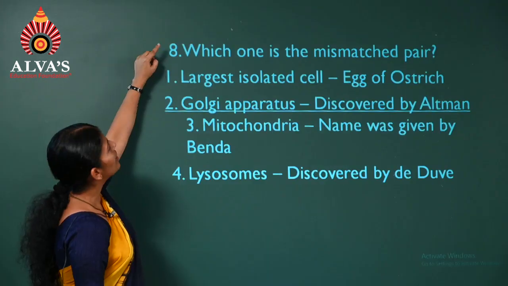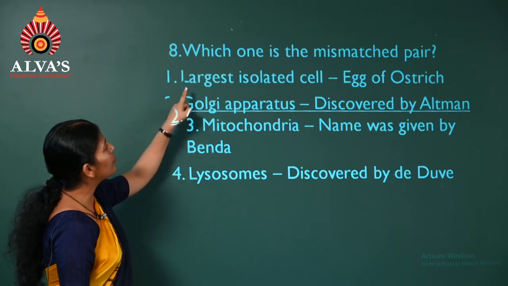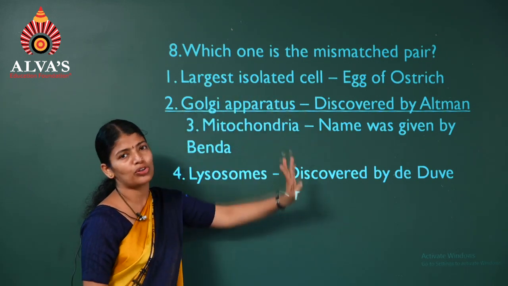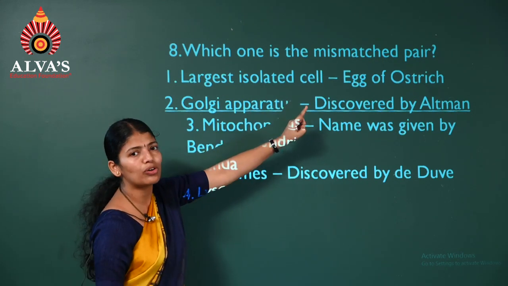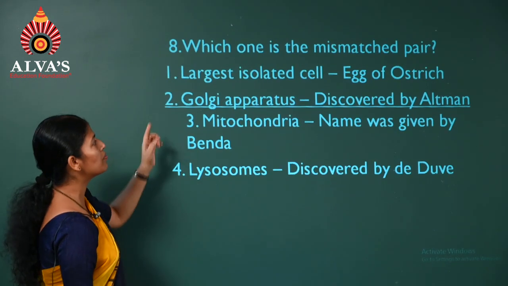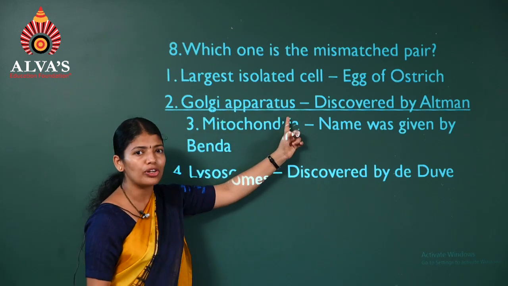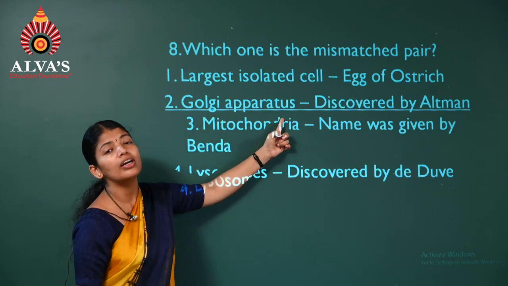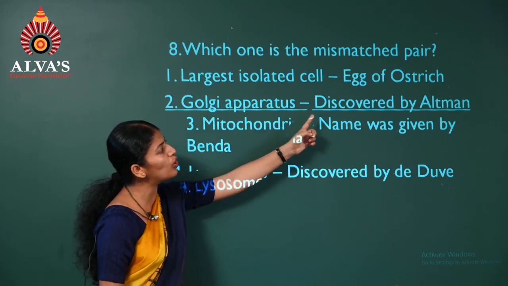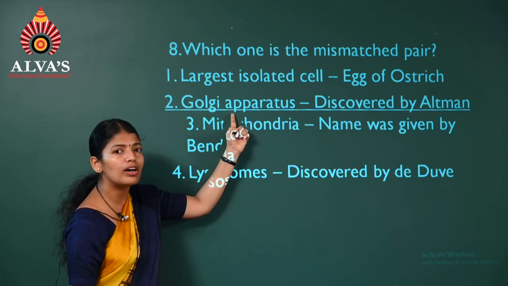So, option 2. Question number 8. Which one is a mismatch? First one, largest isolated cell. It is the egg of ostrich. We have learned that the egg of ostrich is considered the single largest cell. So it's a correct pair. Coming to the second, Golgi apparatus. Who discovered? You know, Golgi apparatus is named after the person who discovered it. It was Camillo Golgi. So it was not Altman. So it's a mismatch.